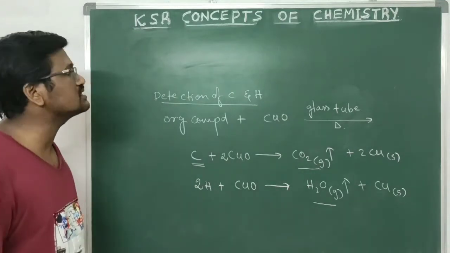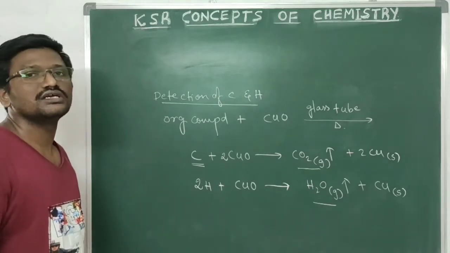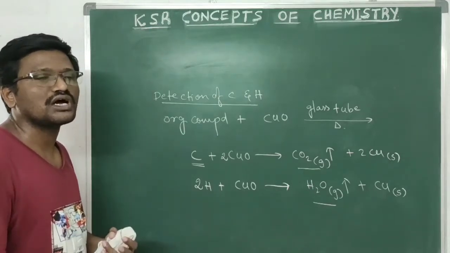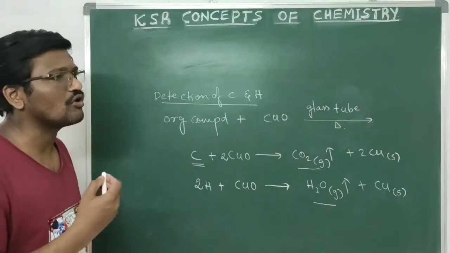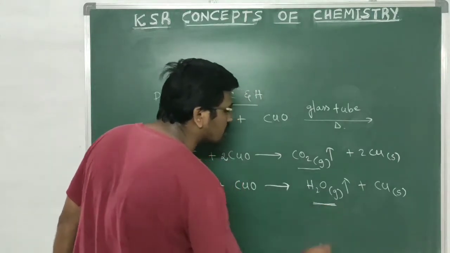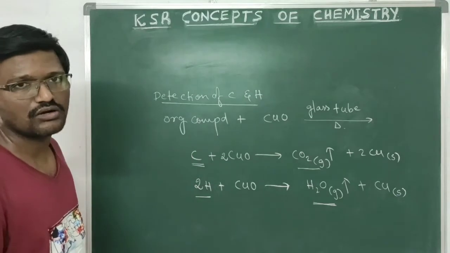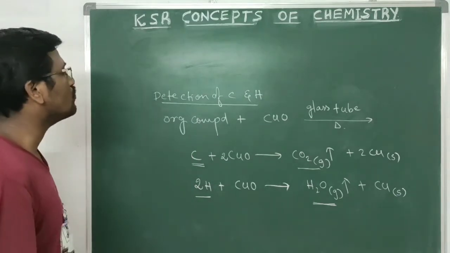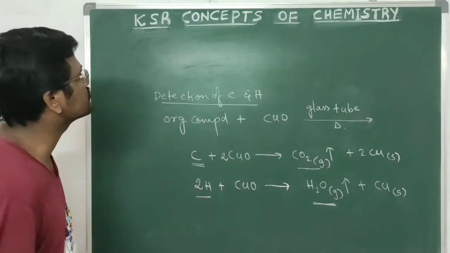And the evolved gases are passed through anhydrous copper sulfate. If it is converted into hydrated copper sulfate, that is blue colored copper sulfate, we can decide that water vapor is liberated and hydrogen is confirmed in the given organic compound. In this way we can detect carbon and hydrogen.